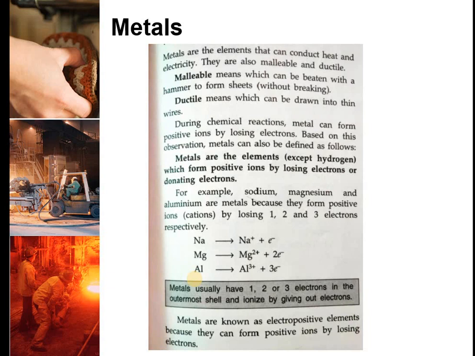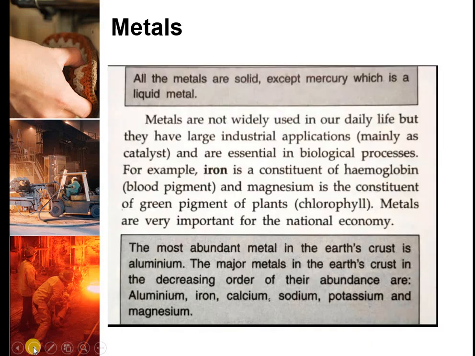Now gold, silver, copper, lead, iron, tin, antimony, mercury, these are also known from ancient times. Mercury is also earlier known as quicksilver. Now these metals usually have 1, 2 or 3 electrons in the outermost shell and ionize by giving out the electrons. So these are known as electropositive elements because they can form positive ions by losing electrons. All metals are solid except mercury, which is the liquid metal.